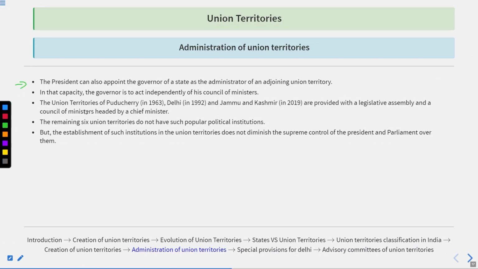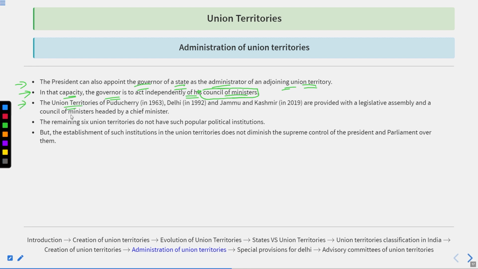The President could also appoint the governor of a state as the administrator of an adjoining union territory. But in such cases, the governor is to act independently of his council of ministers. It means that when he has to deal with the state, he will be working with one council of ministers. When he has to deal with the union territory, he will be working with a different council of ministers.